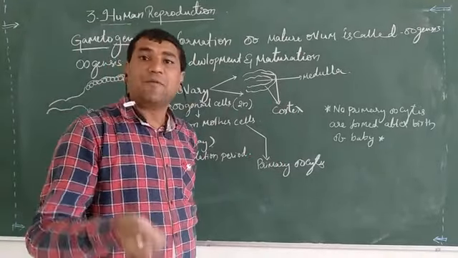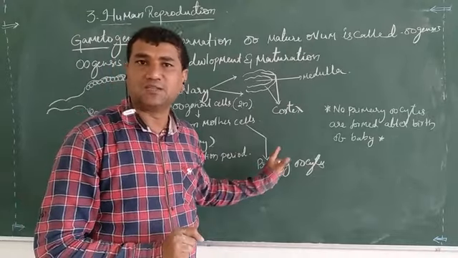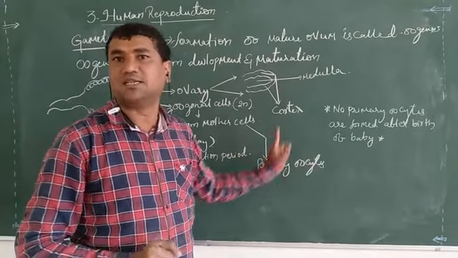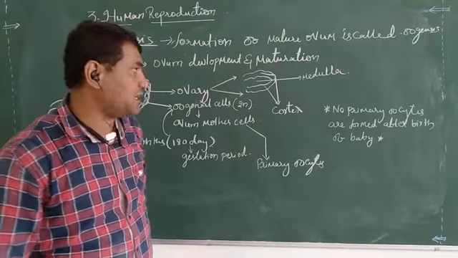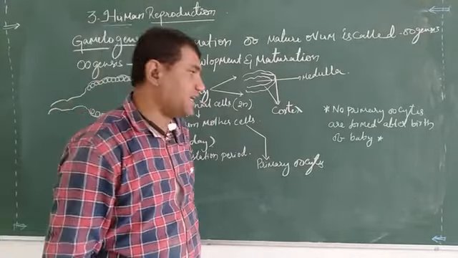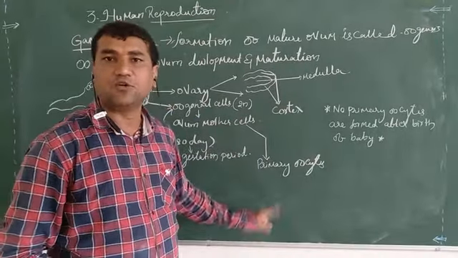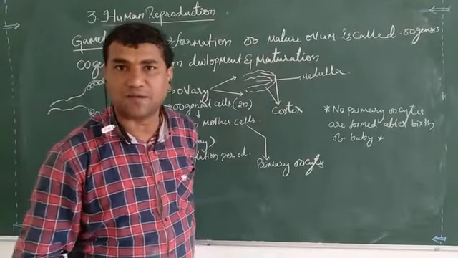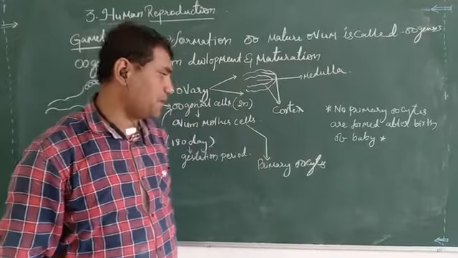They are formed before the birth of the baby, that is from 6 months of gestation to 9 months of gestation. So the oogonial cells are formed at 6 months of the fetus and they are converted into primary oocytes before the birth of the baby.